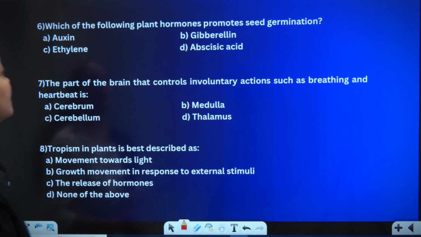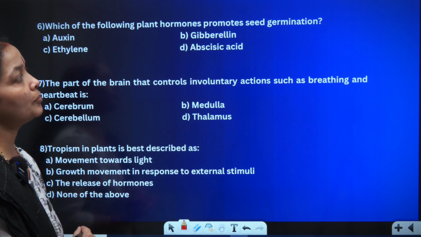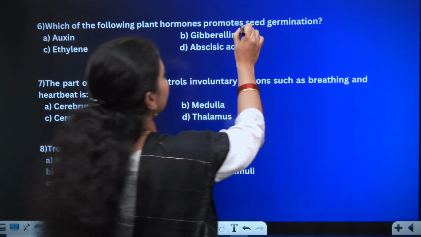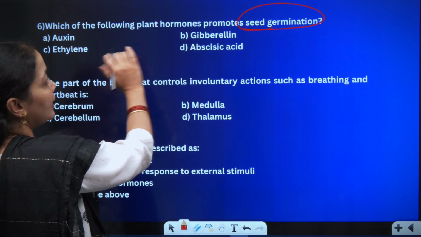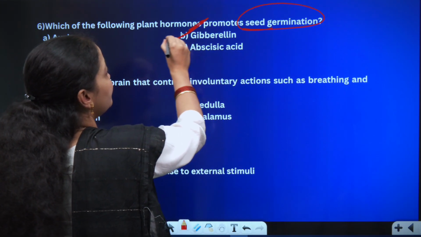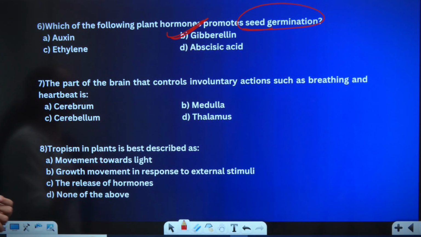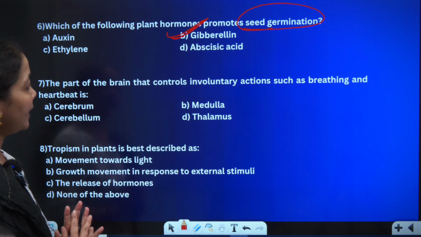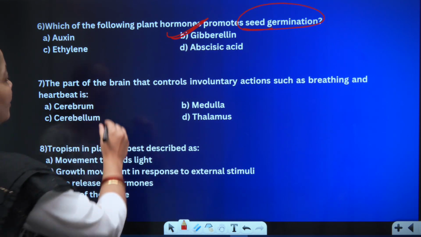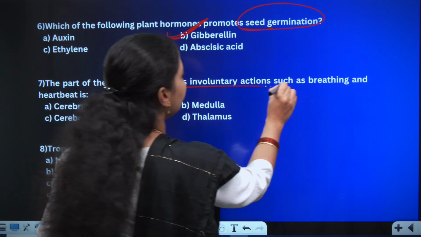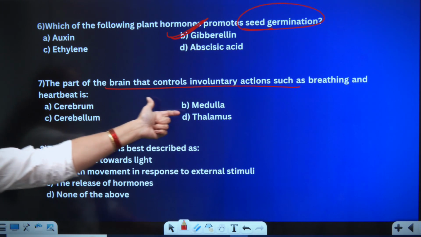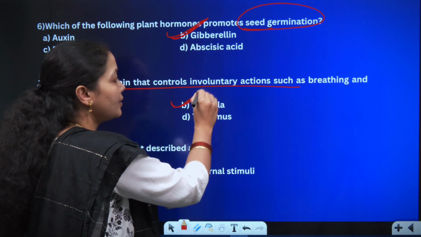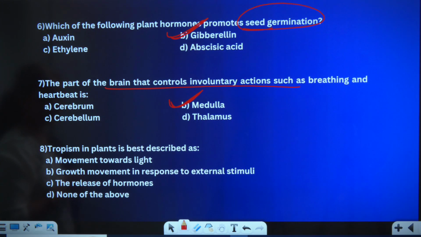In my sixth question, which of the following plant hormones promotes seed germination? Seed germination is majorly happening not by auxin, not by ethylene, it will be gibberellin. Gibberellin will be the hormone that is controlling the seed germination. In the seventh question, again based on the brain, you can see the part of the brain which controls involuntary actions such as breathing and heartbeat. These are controlled by the medulla. Medulla is the part of the brain which controls all these things.